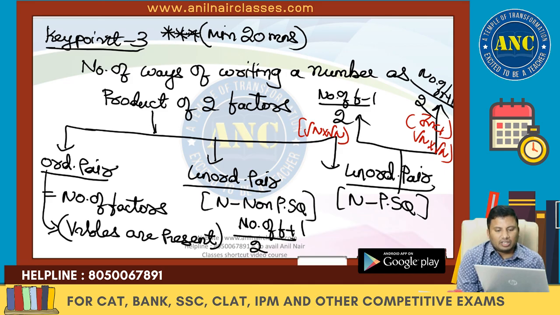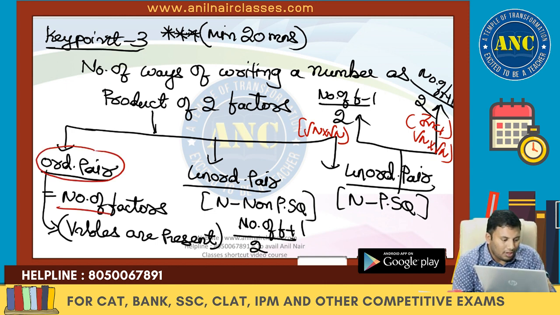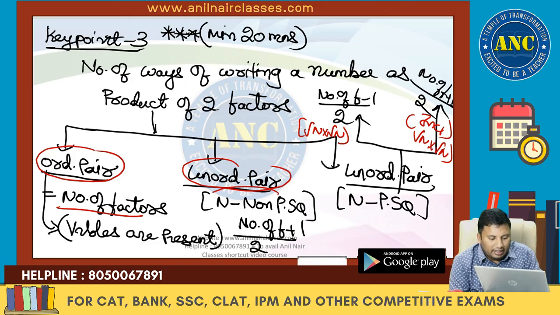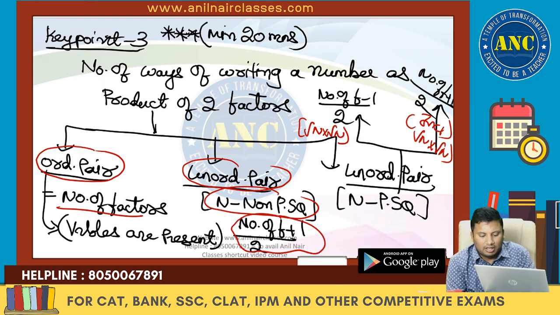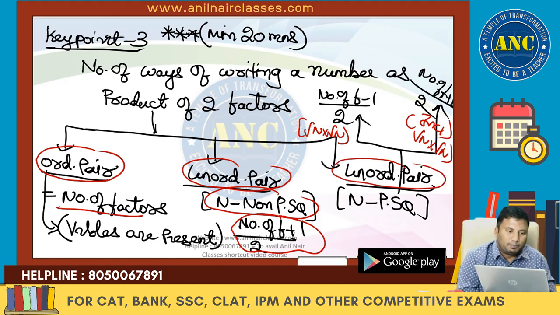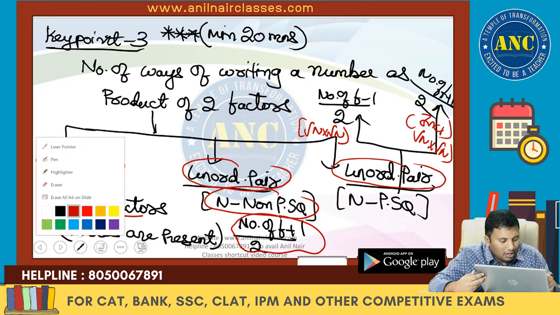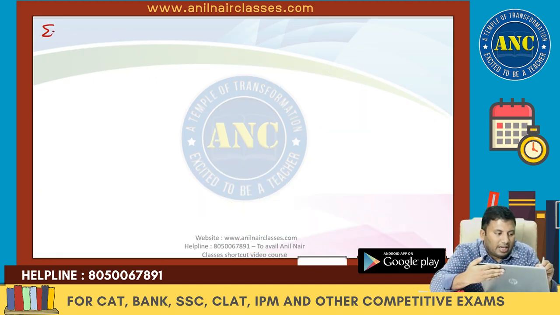Number of ways of writing a number as a product of two factors. Ordered pair, it is the number of factors. Unordered pair, if it is a non-perfect square, the number of factors plus 1, divided by 2. If it is a perfect square, it depends. Examples. Then I will get into my next level of concept. Please write down these examples.